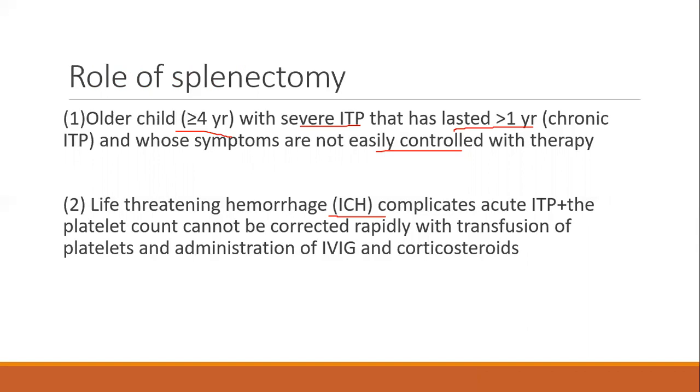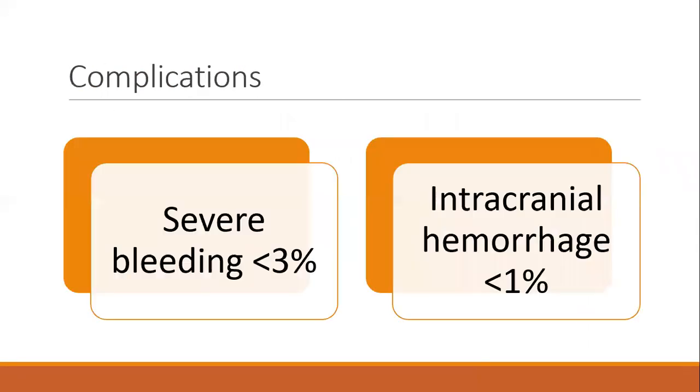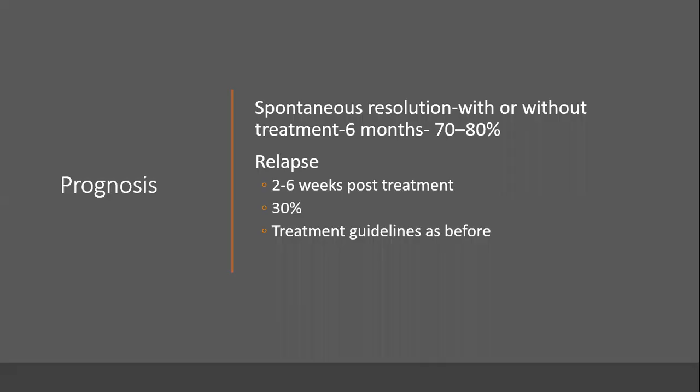So what are the complications that you expect with ITP? Now that we have completed the course of ITP and how you are going to manage, what are the complications that you expect? The worried complications are mainly intracranial hemorrhage. This we discussed is less than 1%. And severe bleeding is also less. It's less than 3%.